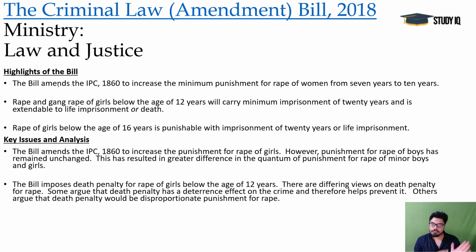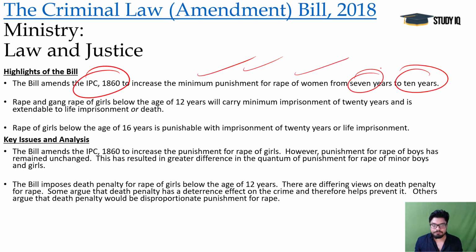You see, we will go one line by line, because every line has questions. Bill amends the IPC 1860 to increase the minimum punishment for rape of women from 7 years to 10 years. For women, it is for the adults. Rape and gang rape of girls below the age of 12 years, the most important provisions for this particular group, carry minimum imprisonment of 20 years. Remember that minimum is now 20. It used to be 10, now it is 20. And maximum would go up to death. That death provision was not there earlier, but now it is there.